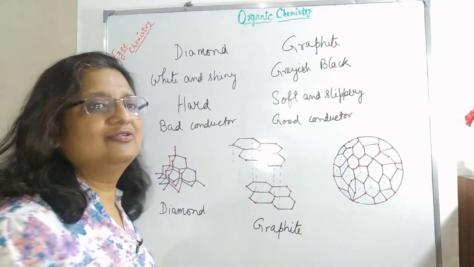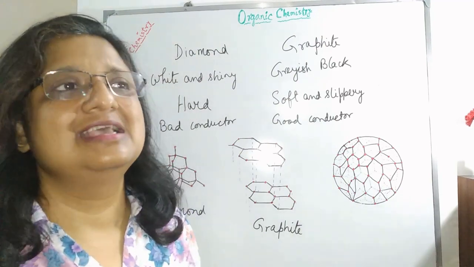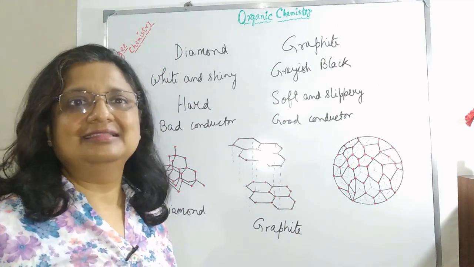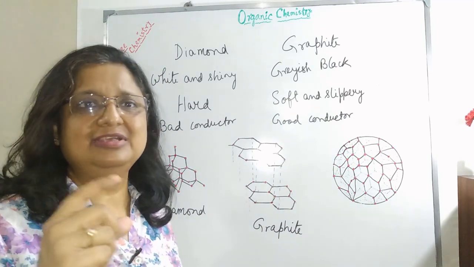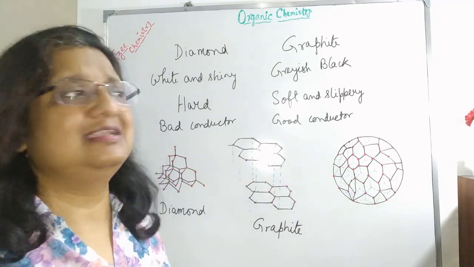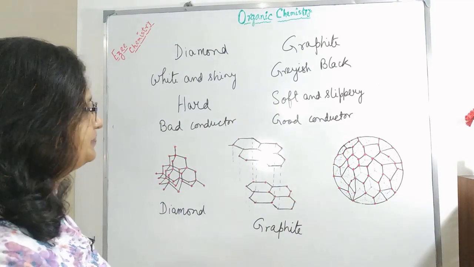In fact, you can find graphite electrodes while doing electrolysis. You can find graphite electrodes inside the battery, the cell that we use. They are dry cells. You will find graphite electrodes inside it, since it is a good conductor of electricity.